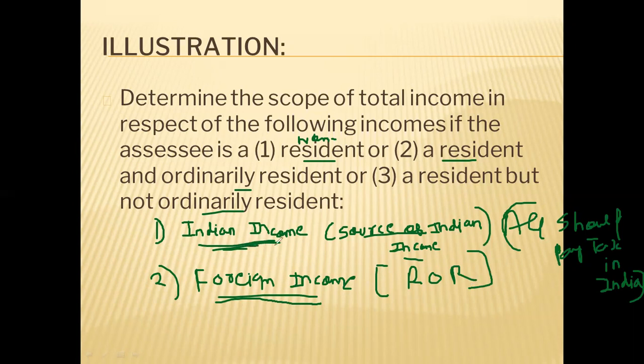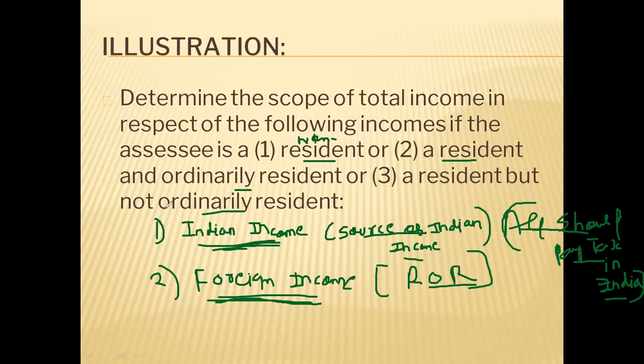If an income is an Indian income, that income will be included in all the three cases: non-resident, ordinary resident, not ordinary resident. If it is a foreign income, source of income is outside India, then it will be included only in the ordinary resident's income. Others will not be paying tax in India on foreign income.